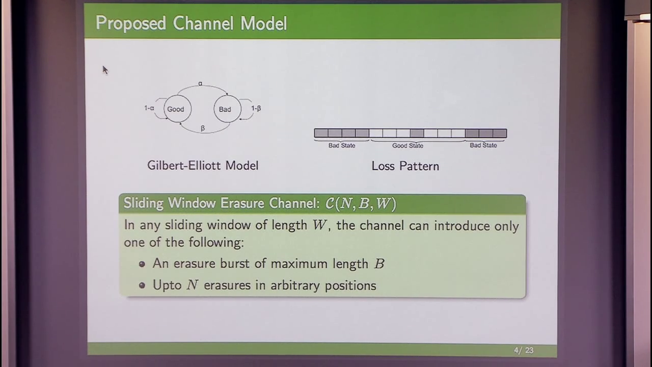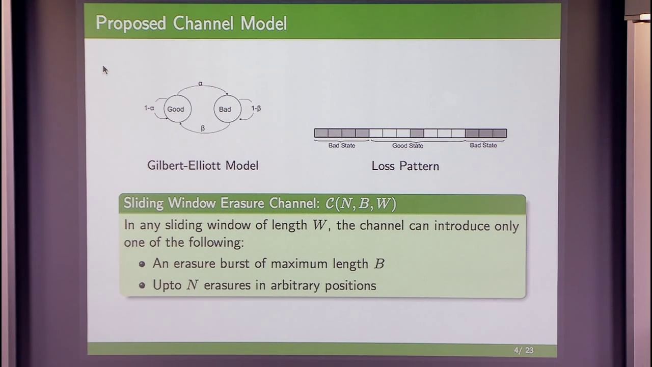In this model, basically, we try to put local constraints on the type of erasure patterns. So it is defined as follows. If you take any window of length w, the channel can introduce one of the following patterns. Either you see a burst of length b, or up to n erasures in isolated positions. So take any local window of w consecutive symbols. In that particular window, you are allowed to either have a burst of length b, or up to n erasures in arbitrary positions. And the idea is we want to work with channels that have both burst and isolated losses, but it's somehow tractable so we can prove some results.